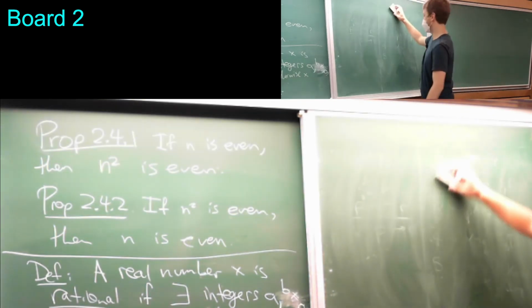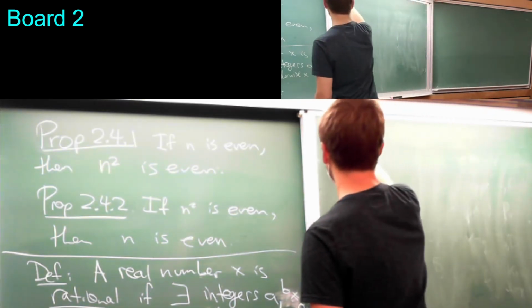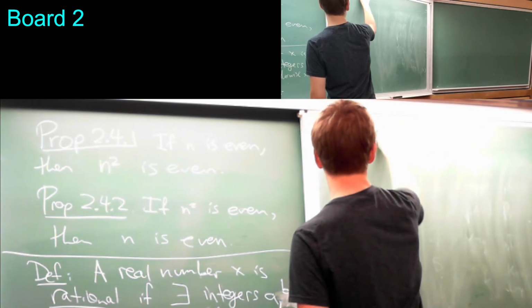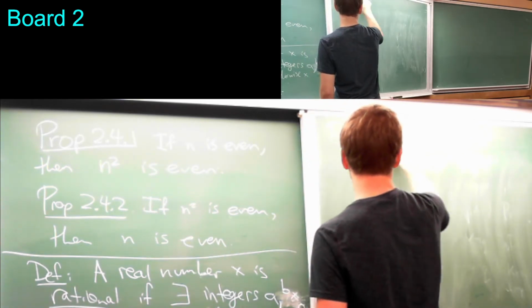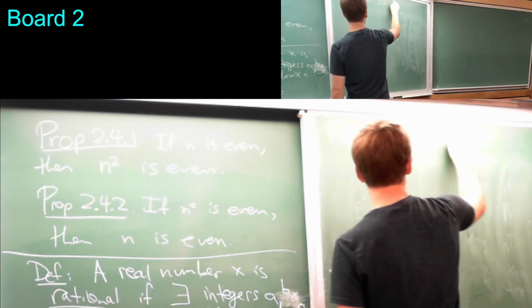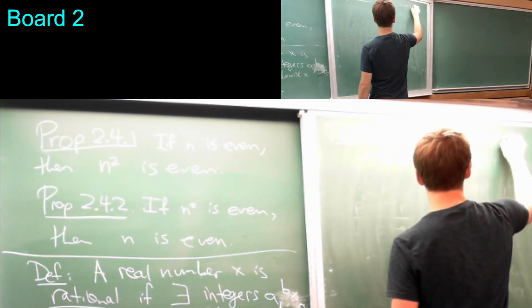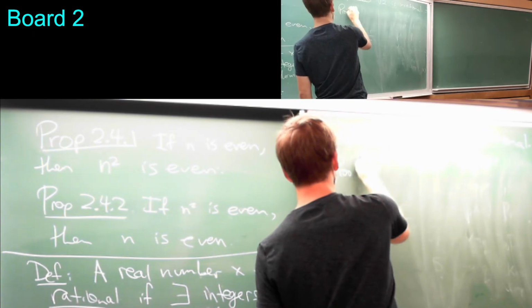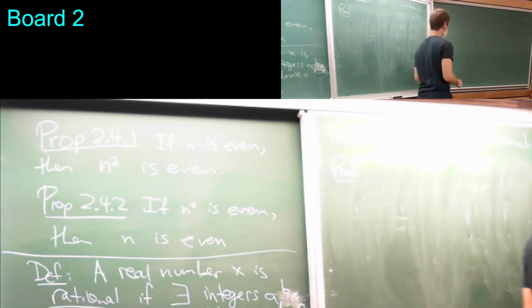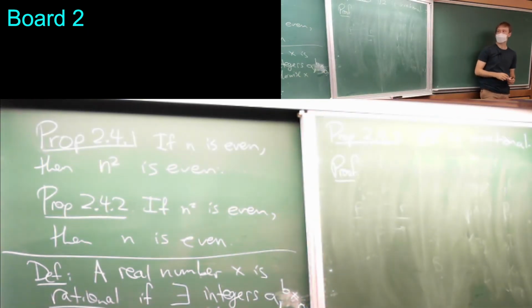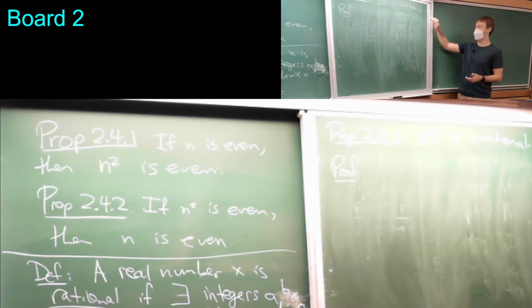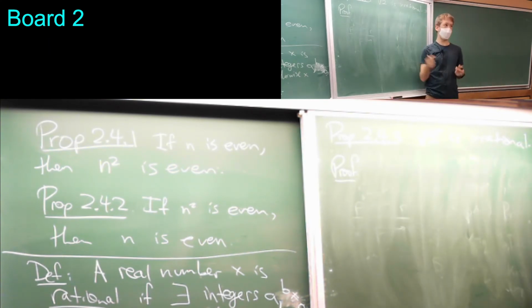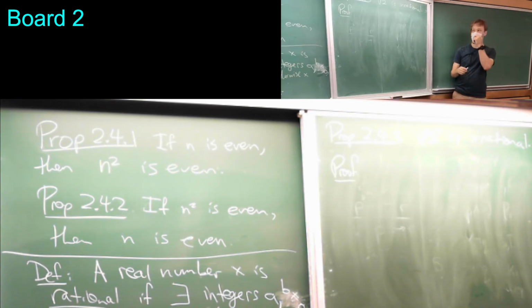So what we're going to prove is that square root 2 is irrational. Meaning we want to prove that there's no way to write square root 2 in the form a over b, where a and b are integers. Okay.